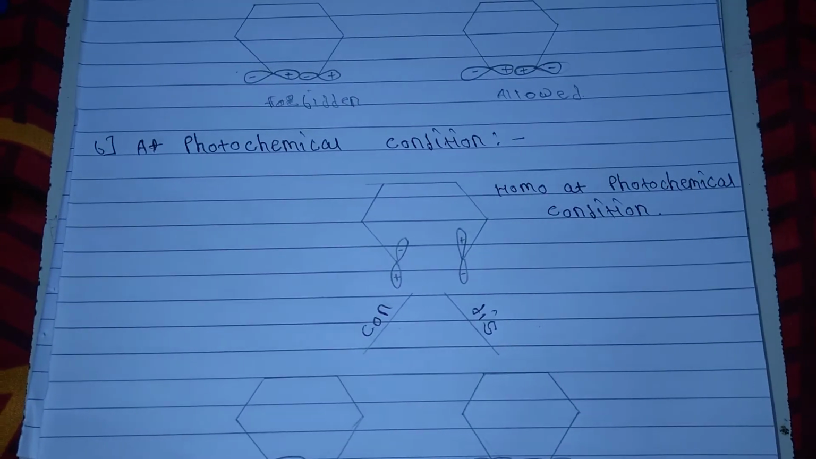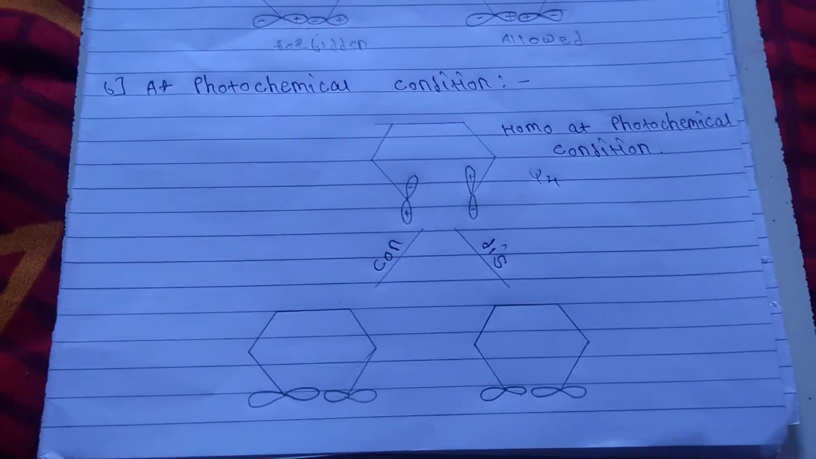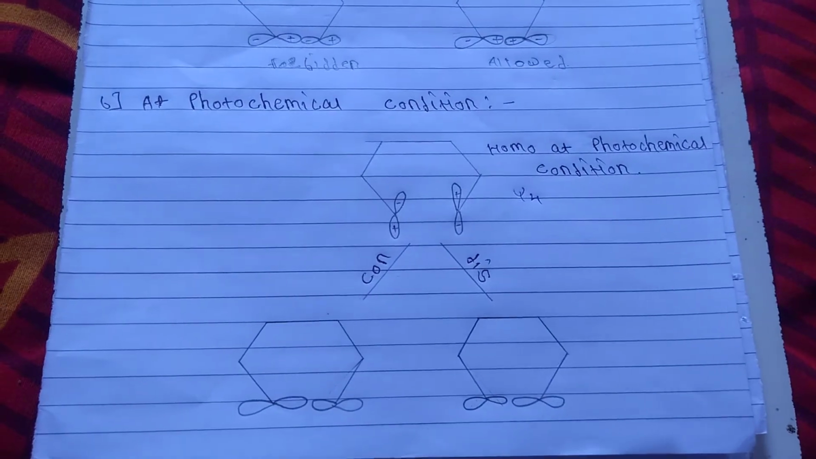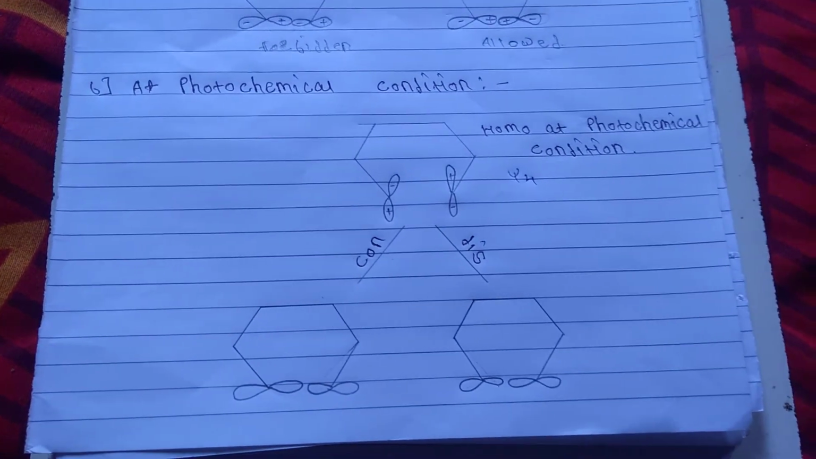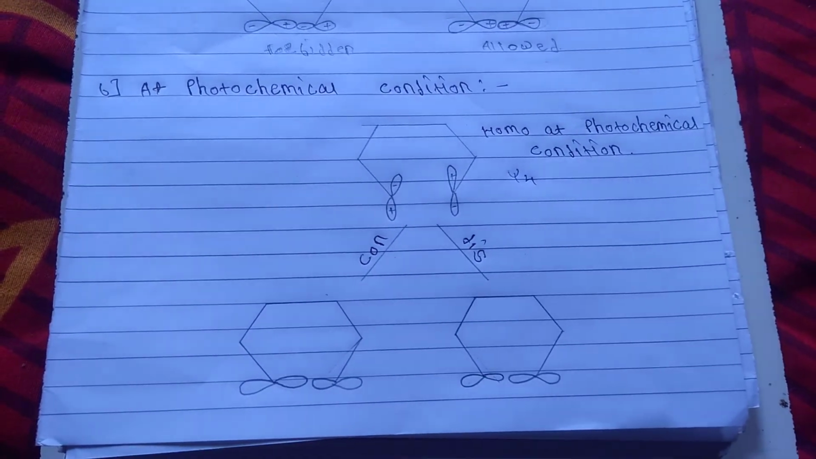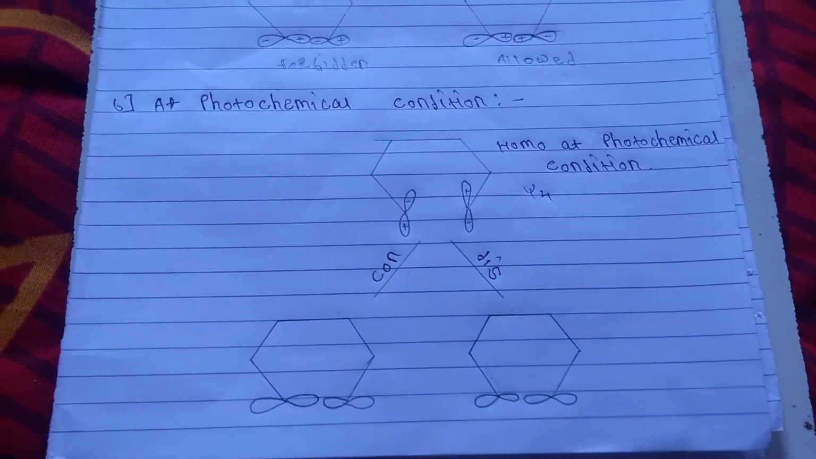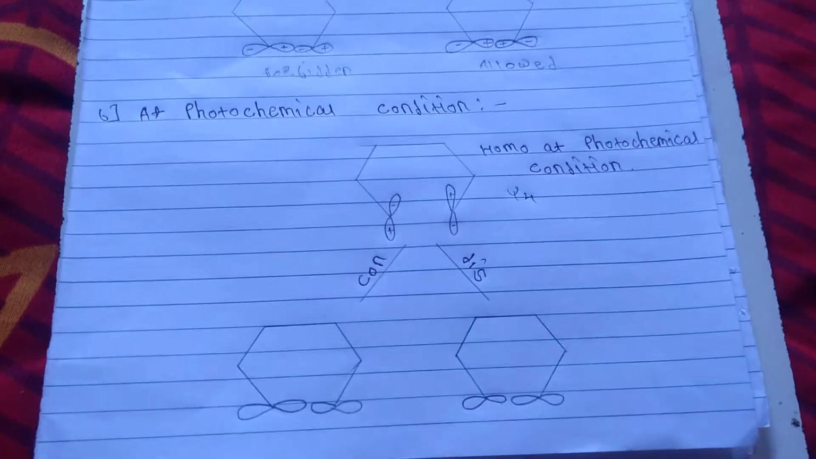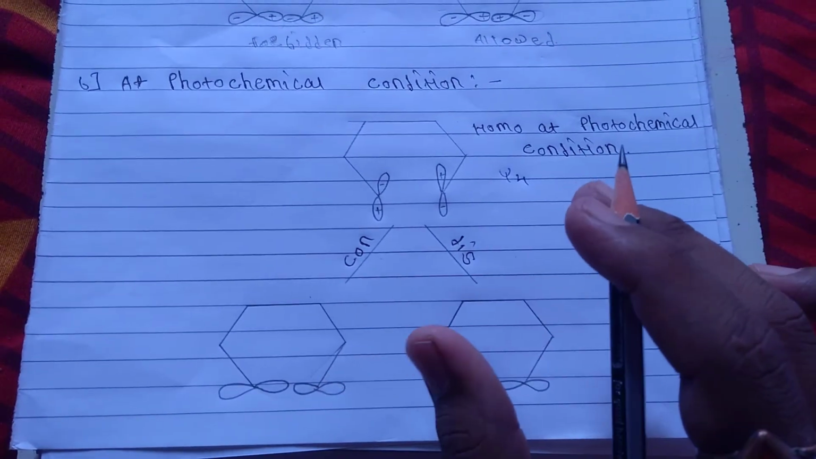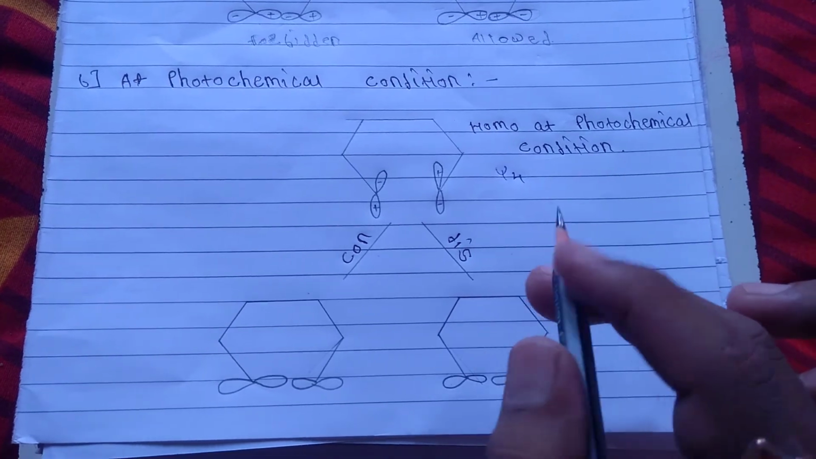The second condition is the photochemical condition. The irradiation of photochemical light on the 1,3,5-hexatriene promotes one electron from ψ3 to ψ4. Hence, under the photochemical condition, ψ4 becomes a HOMO. So the HOMO at the photochemical condition is ψ4.